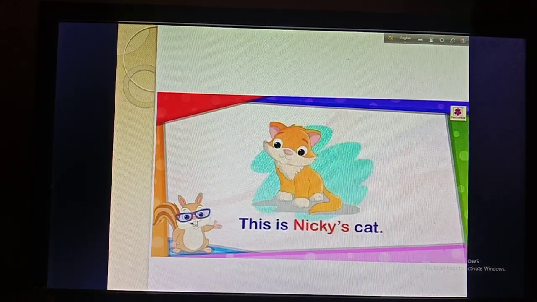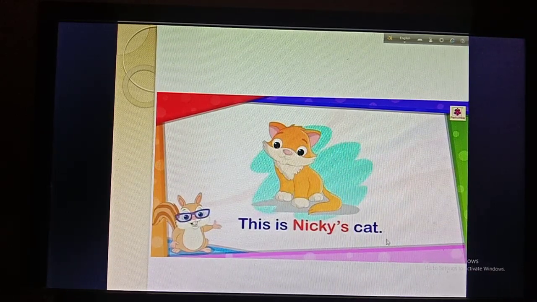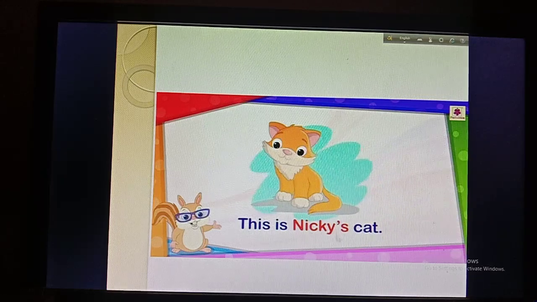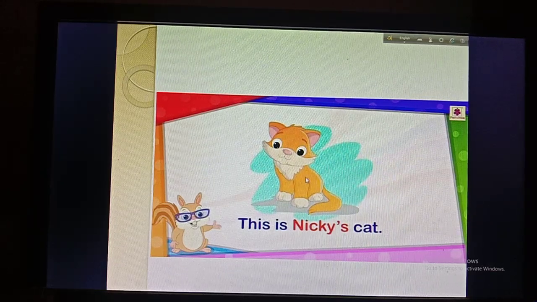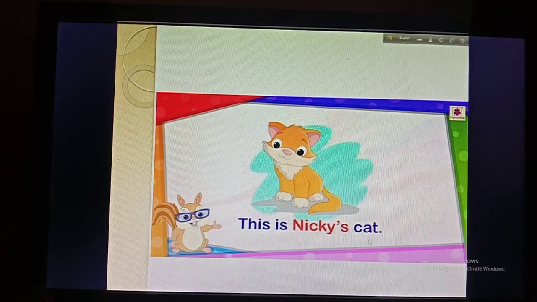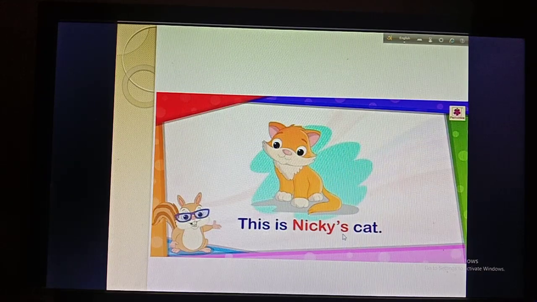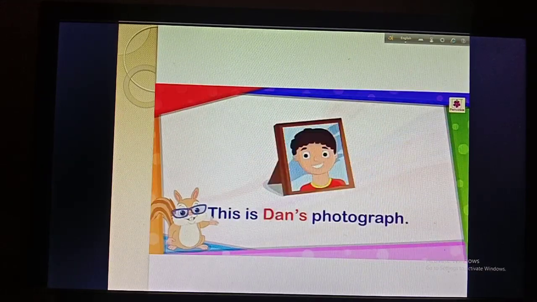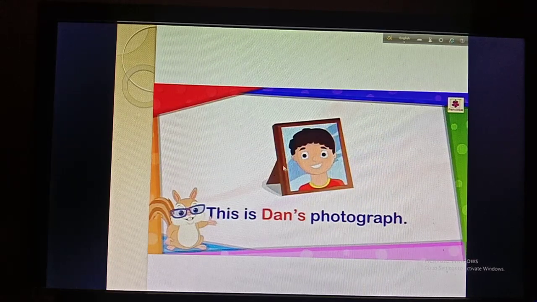Then example number 2, this is Nikki's cat. Here you can see that Nikki's cat means the cat belongs to Nikki. So to show the belongingness of the cat to Nikki, I have used Nikki's cat. Then picture number 3. You can see there is a picture of a boy.